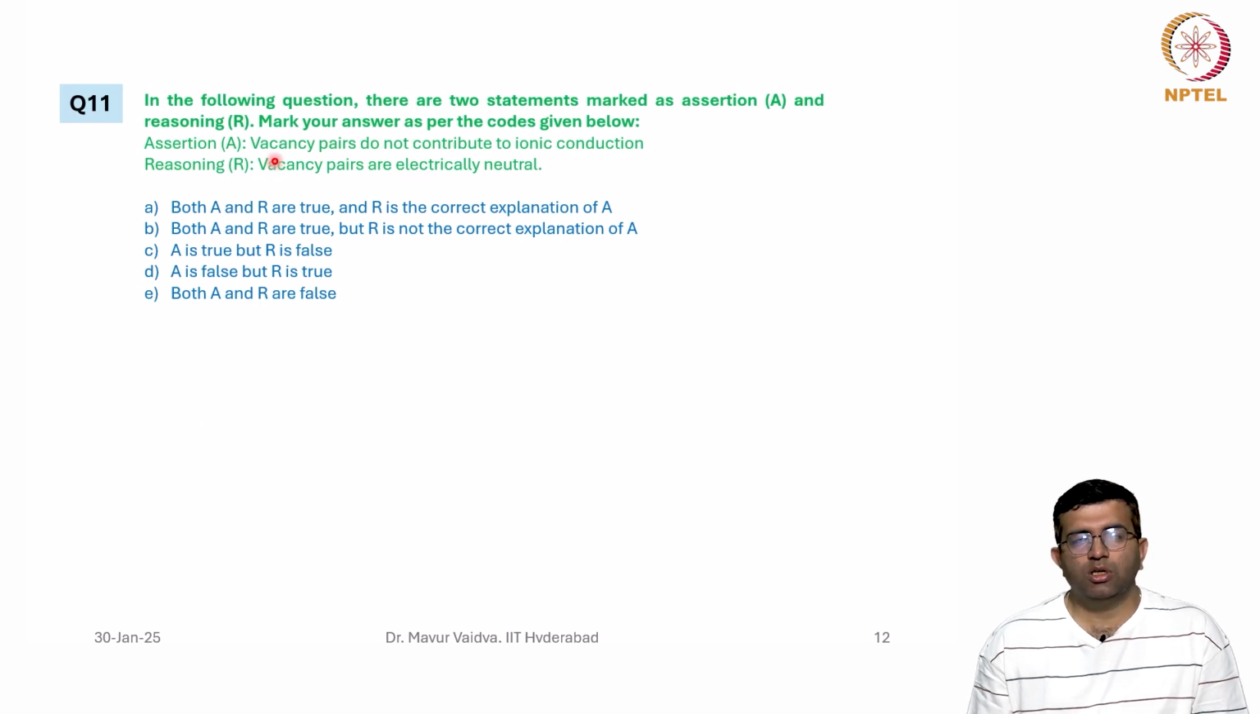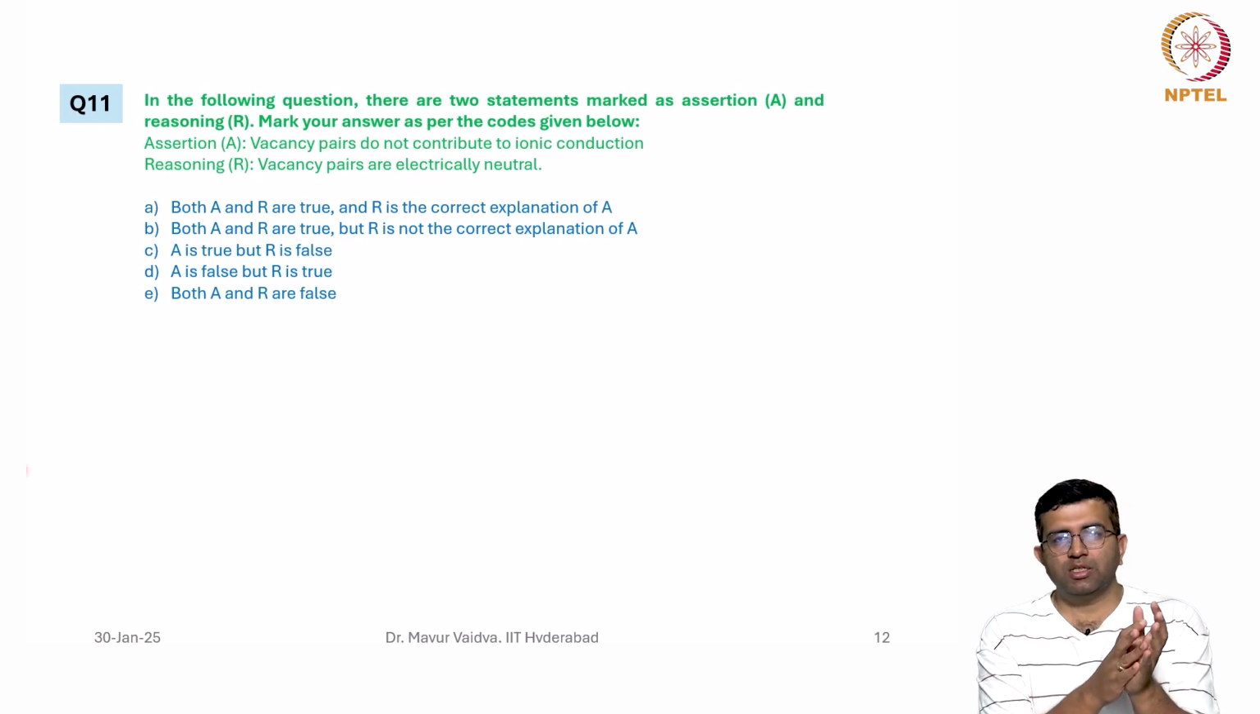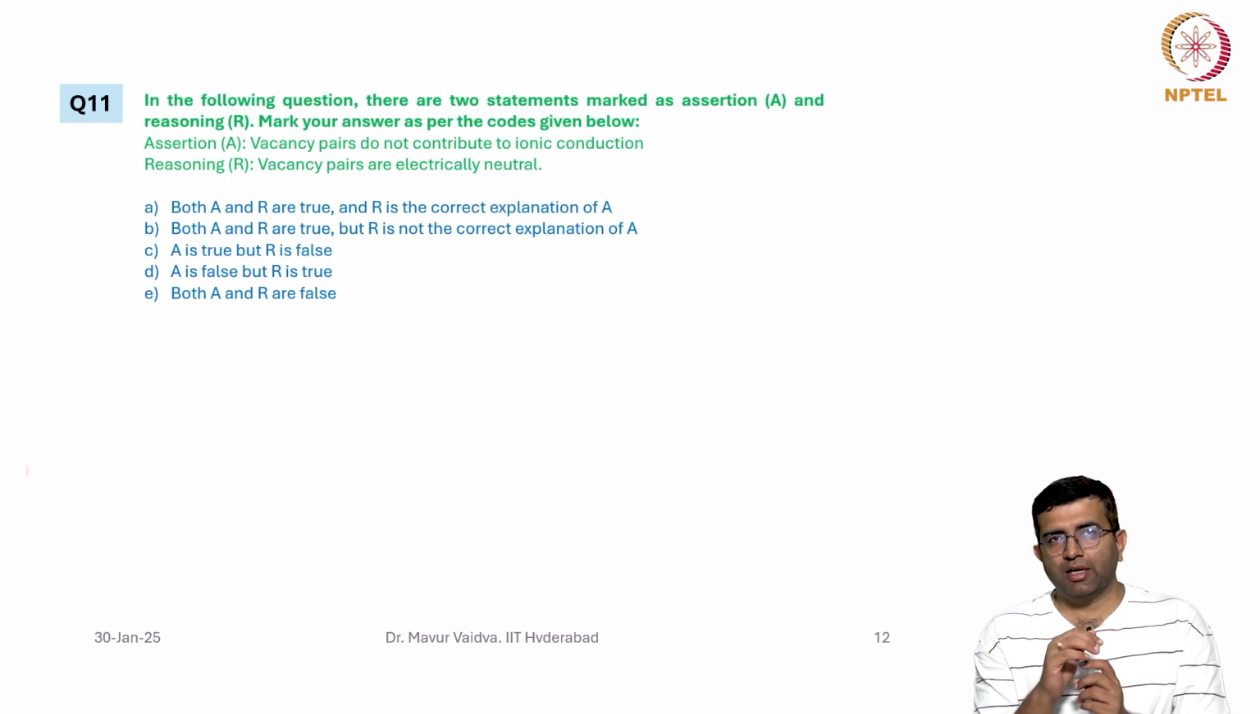Now coming to the question, we know that vacancy pairs do not contribute to ionic conduction. This is true because vacancy pairs are formed of oppositely charged vacancies. If a cation is missing, then the vacancy has a negative charge. If an anion is missing, then the vacancy has a positive charge. When these two come together, they form a vacancy pair, and they are electrically neutral. Therefore, both A and R are correct.